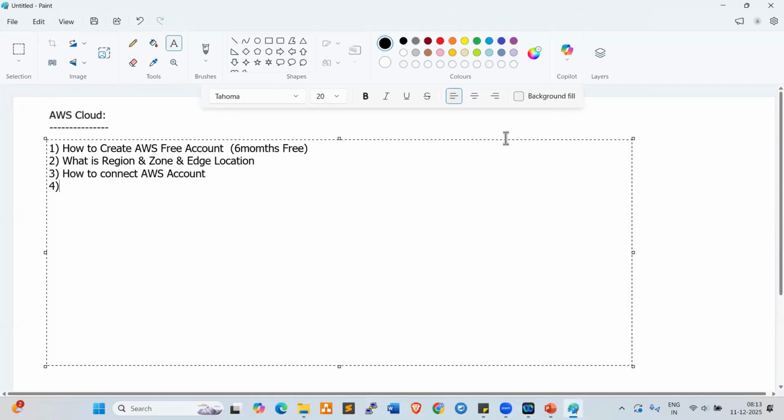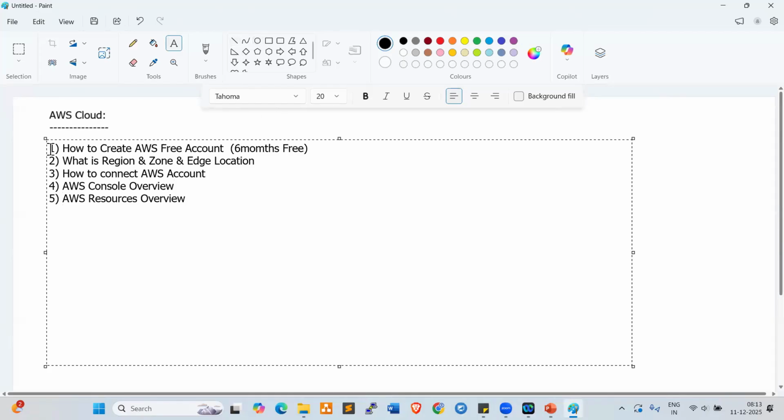The fourth step is the AWS console overview, and the fifth one, an AWS resources walkthrough, the AWS overview. So let us go with them one by one.